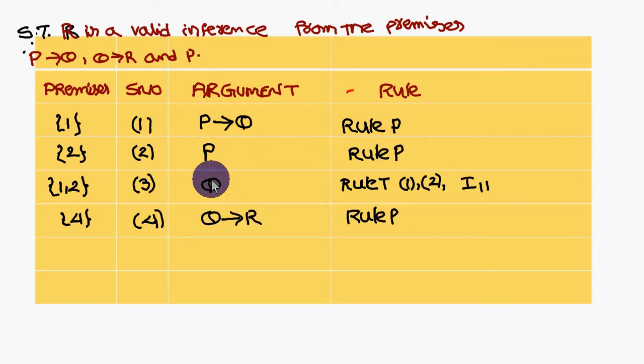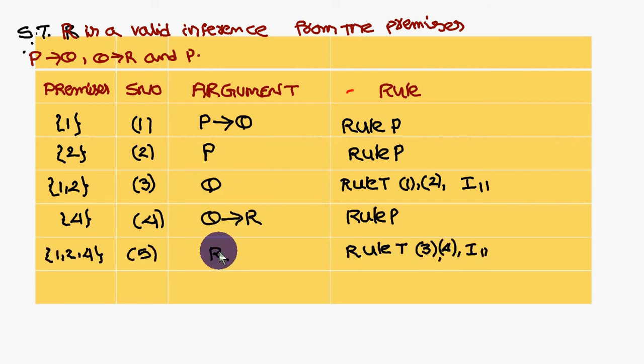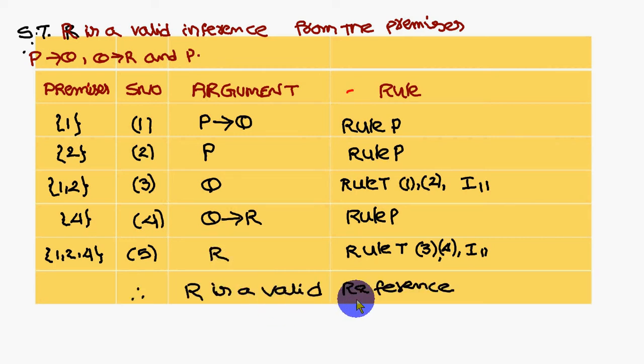So Q will get cancelled and you are going to get R. This is rule T. From which statements did you club? Statements 3 and 4 clubbed. So the implication number is I11. Therefore you got R. You mixed all the premises and got R, therefore R is a valid inference from the premises.